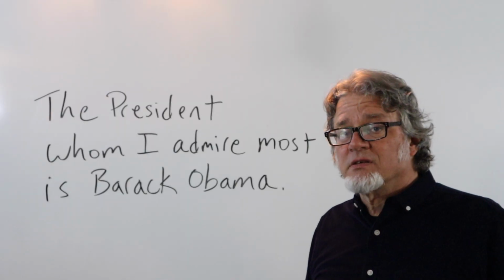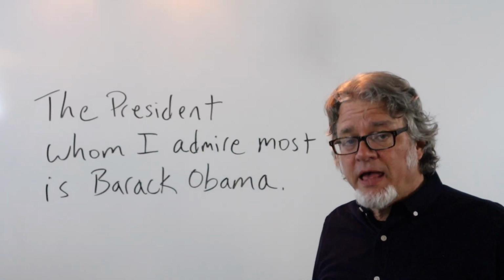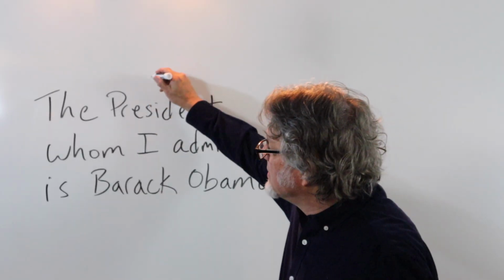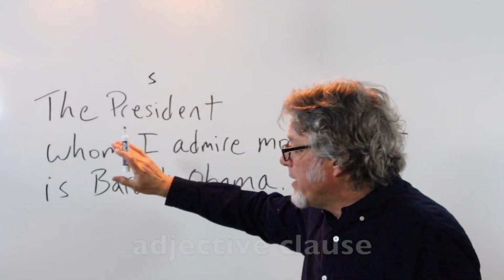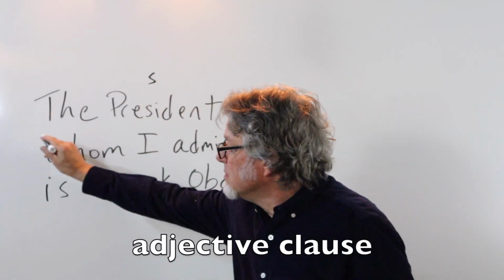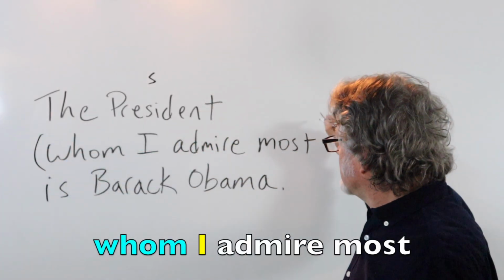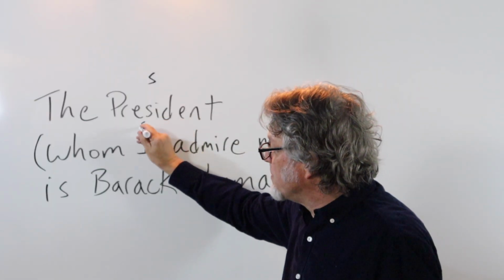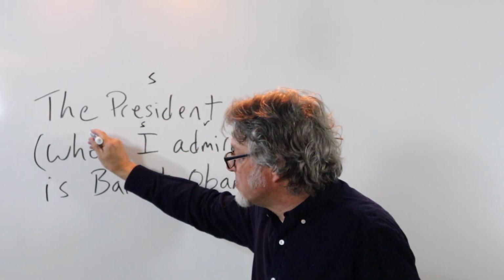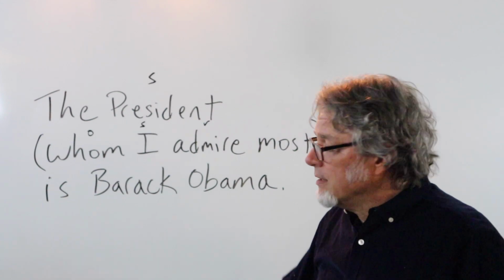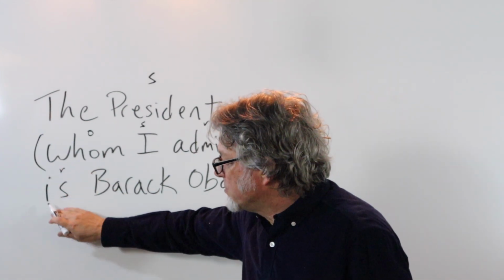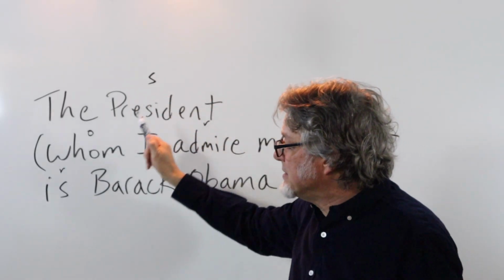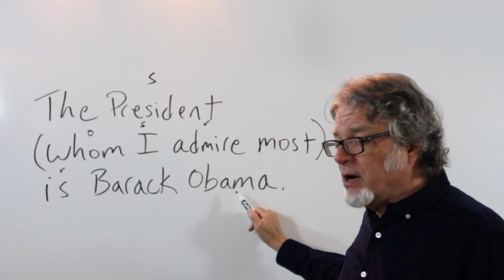In this sentence, the adjective clause comes after the subject in the main clause. This is the subject, the president. Here's the adjective clause, whom I admire most. In the clause, this is the subject, this is the verb, and this is the object. This verb is matches the subject. The president is Barack Obama.